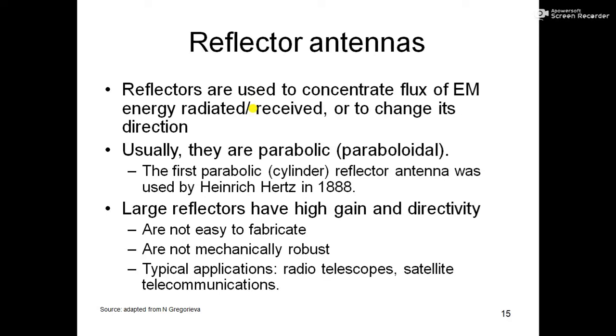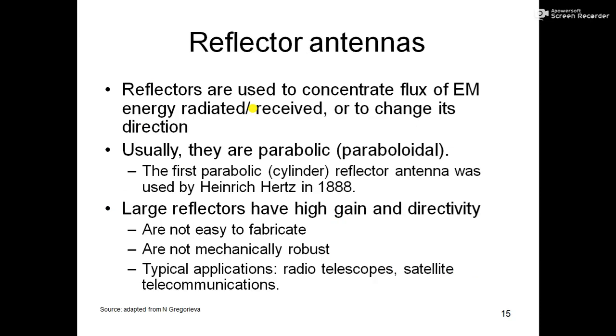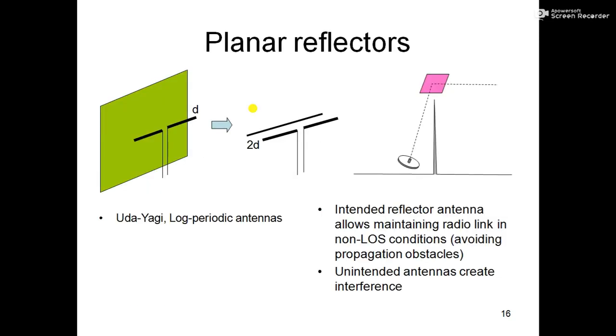Large reflectors have high gain and directivity and are not easy to fabricate. They are large antennas, and the smallest parabolic antennas are those we use for our DTH connections, and they are not mechanically robust. Mechanically robust means you cannot carry them everywhere you go. You install them in a position and make sure they don't move. Typical applications are radio telescopes, satellite and telecommunication. We will discuss reflector antennas in detail later, and for now let's talk about planar reflectors.